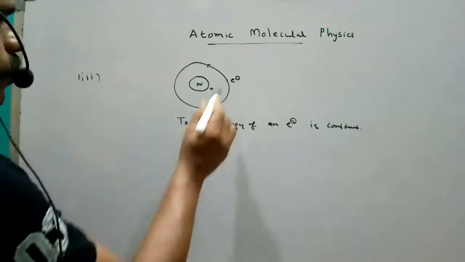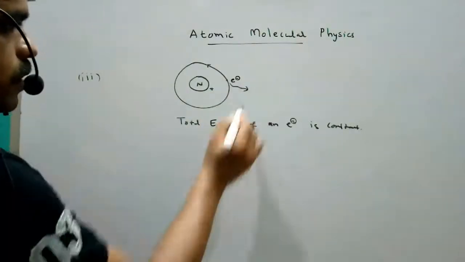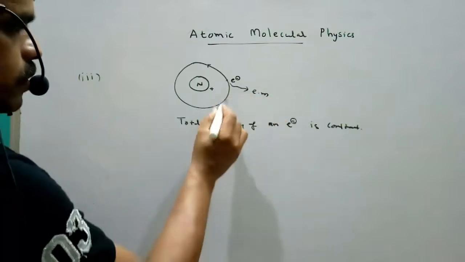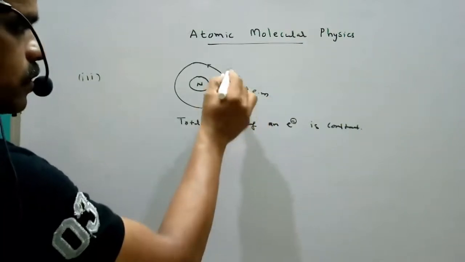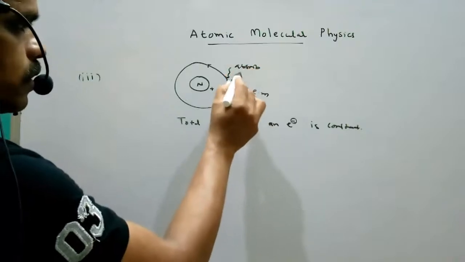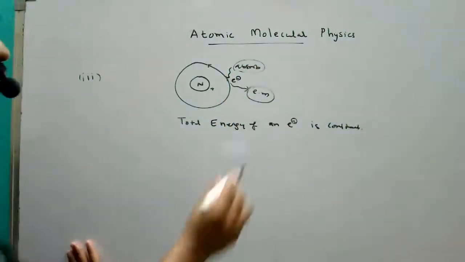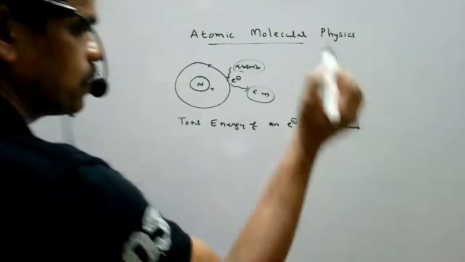That means the electron does not emit EM radiation, and does not absorb. The electron is not absorbing energy, it is not emitting energy. So the total energy of an electron is constant.